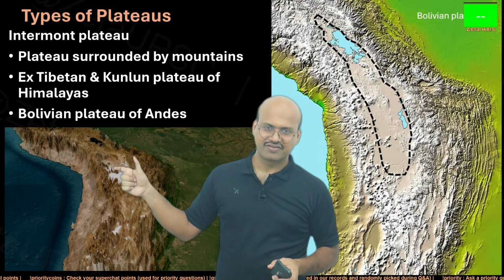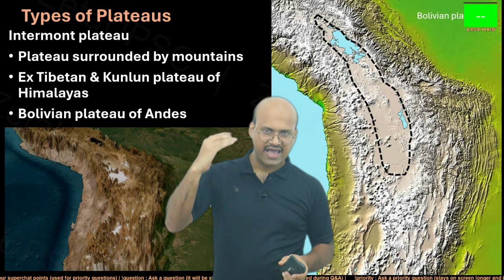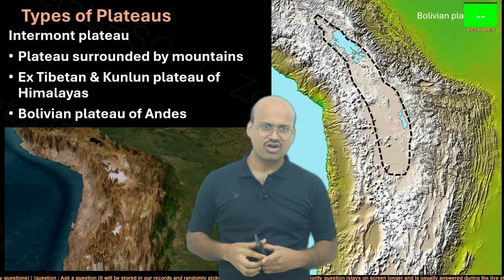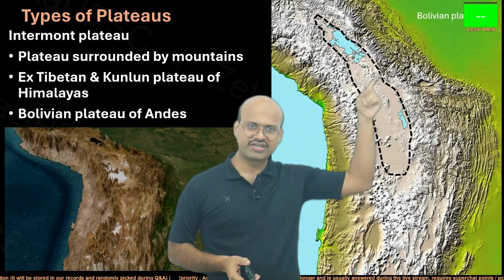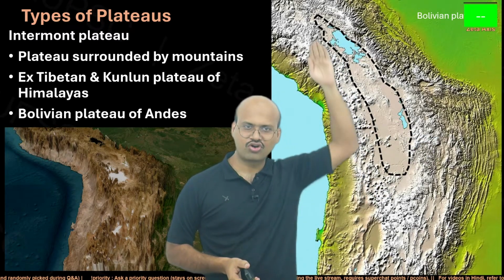In the center we can see a level area which is higher in elevation, but it is surrounded by mountains on all of these sides. So this is called the Bolivian plateau. Here is the top view. You can see that this whole region is significantly plain, but it is surrounded by mountains on all sides.